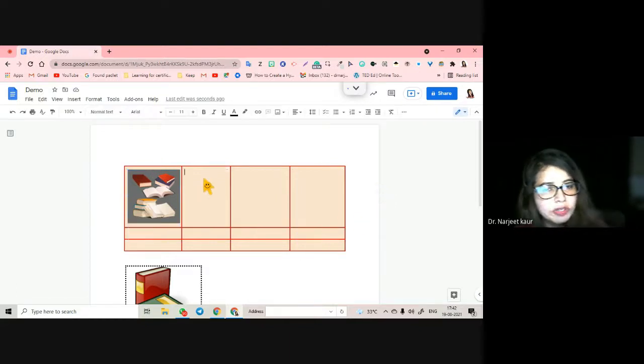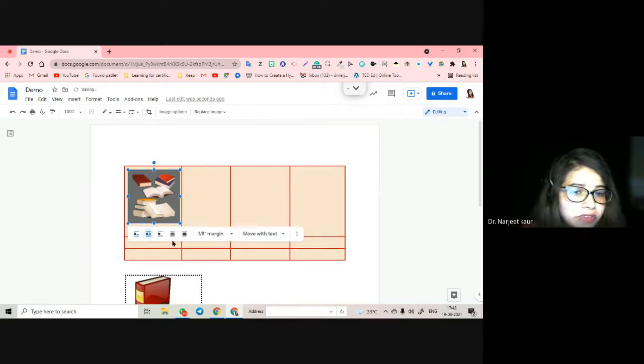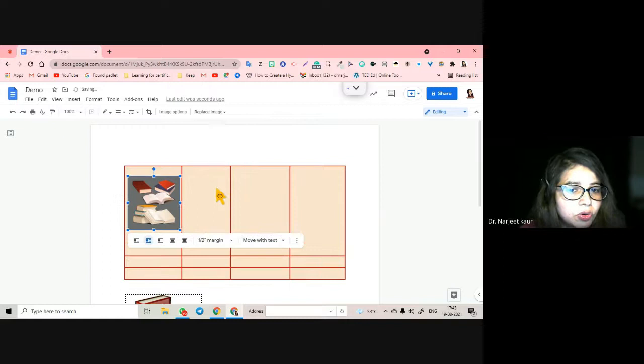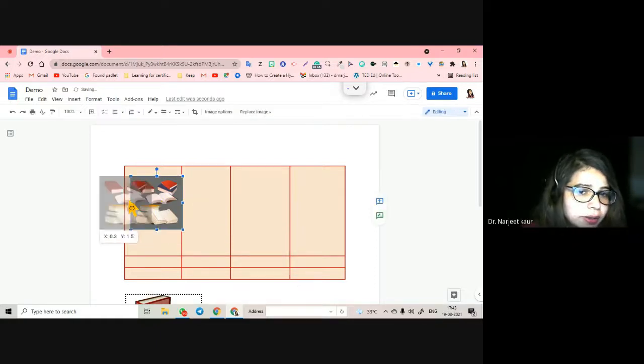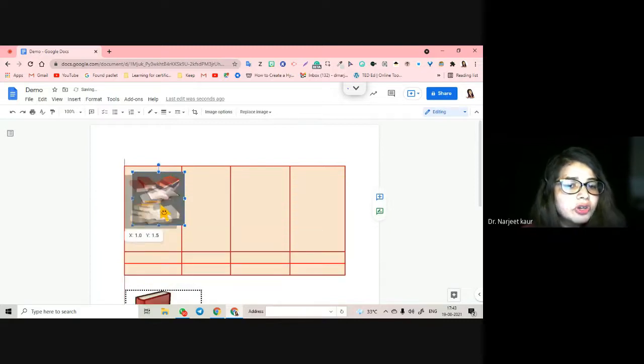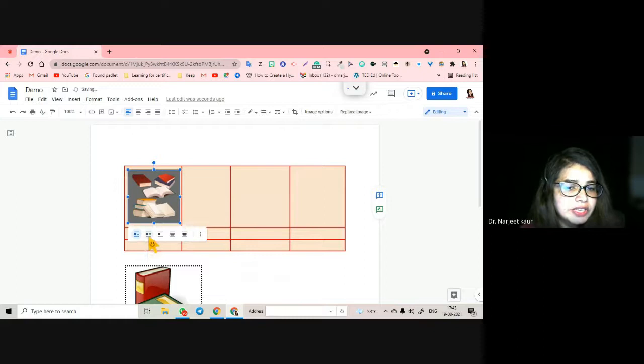Not only that, of course, text, we all know that we can do a lot of things with the text, but this is how we do the image. With the image also, inside the table, you can do a lot of stuff. You can make the margin go bigger or smaller. You can move it along with the text, or you can fix it on a position. Fix it on a fixed position on page means that the image is not going to move much after that, right? And these are the different selections that you can do.